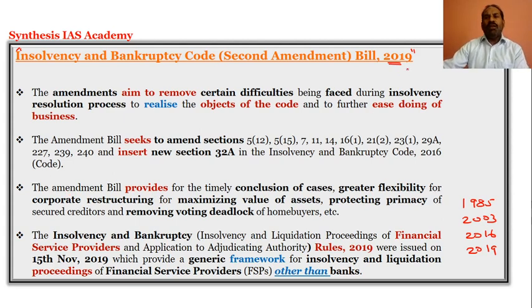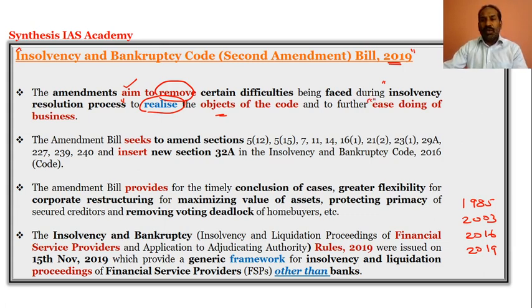And this IBC Bill 2019 aims to remove various difficulties which are part of the insolvency resolution process, so that the objective of the IBC Code 2016 will be realized and attained.